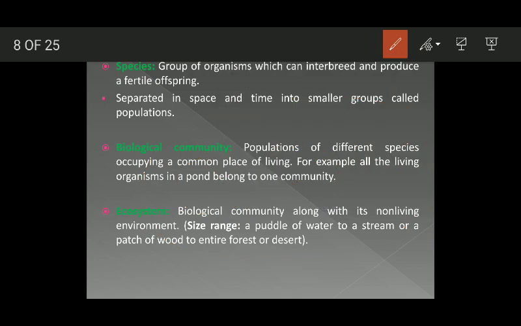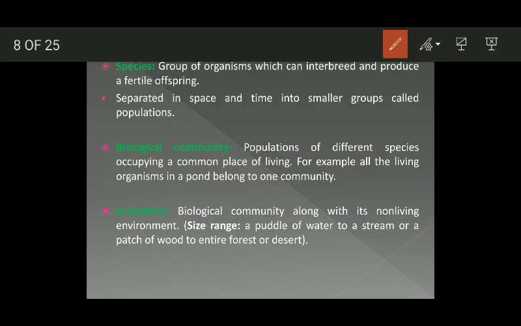Now, what is an ecosystem? Ecosystem simply means the biological community along with its non-living physical environment. You have a biological community, the population of this species, this species, this species, all the populations and the physical environment, and they constitute the ecosystem. Okay, and ecosystems range in size.